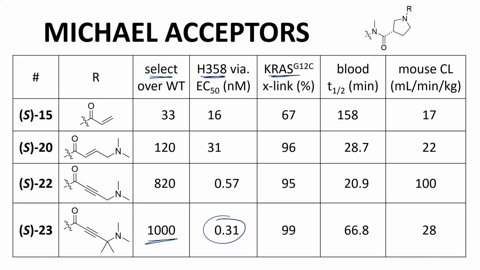Note that blood stability is relevant for Michael acceptors as conjugation with glutathione as a Michael donor is a potential contributor to extrahepatic clearance. Compound S23 was advanced to explore variations around the pyrrolidine ring, which I'll refer to as the linker between the macrocycle and the Michael acceptor.